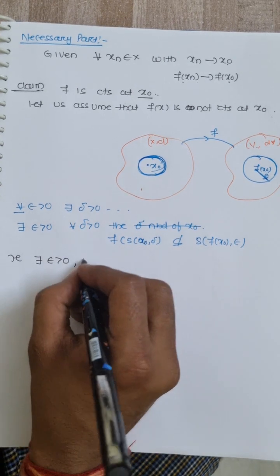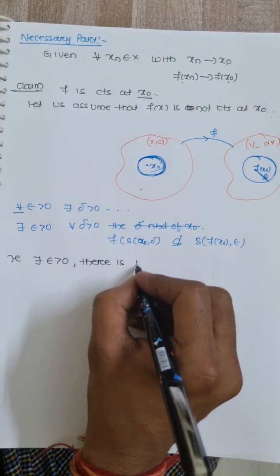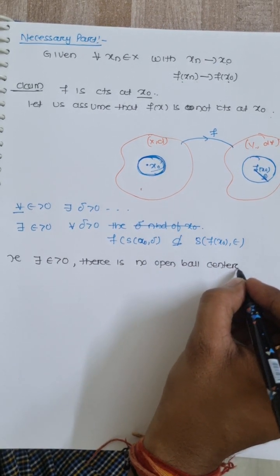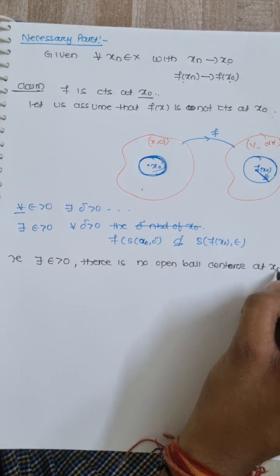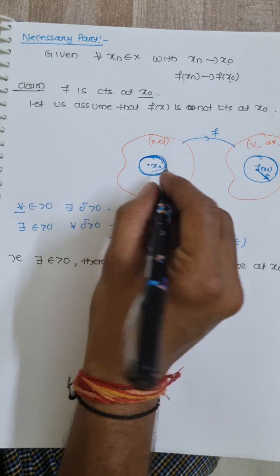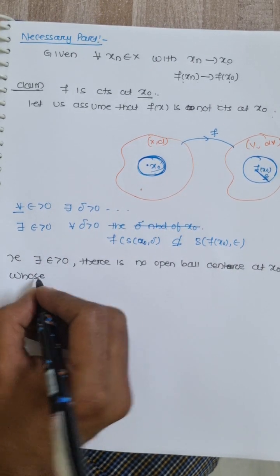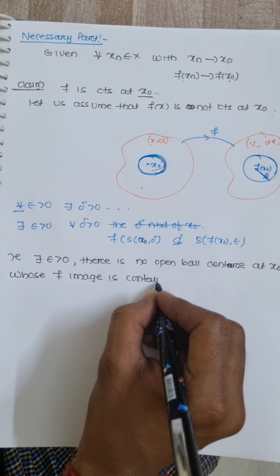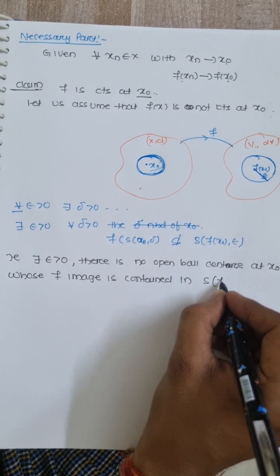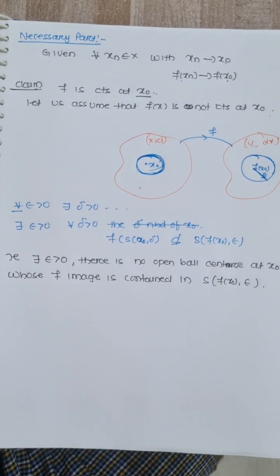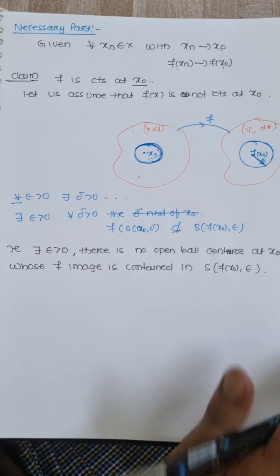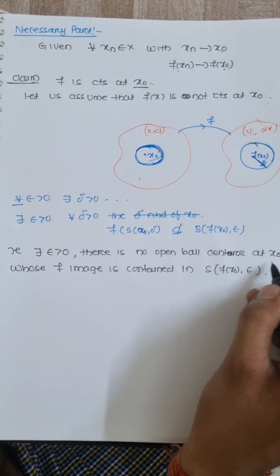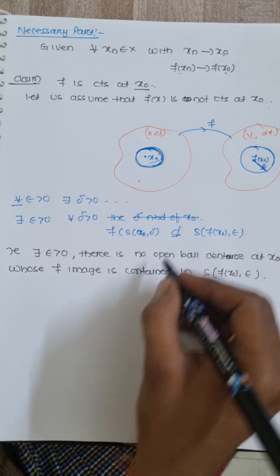Such that they are each no open ball center at x0 whose f image is contained in S of f x0 epsilon. There is no open ball center at x0 whose f image is contained in this ball.